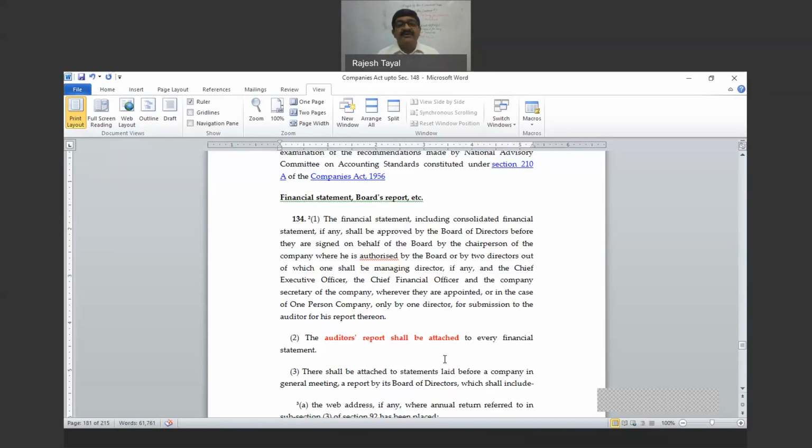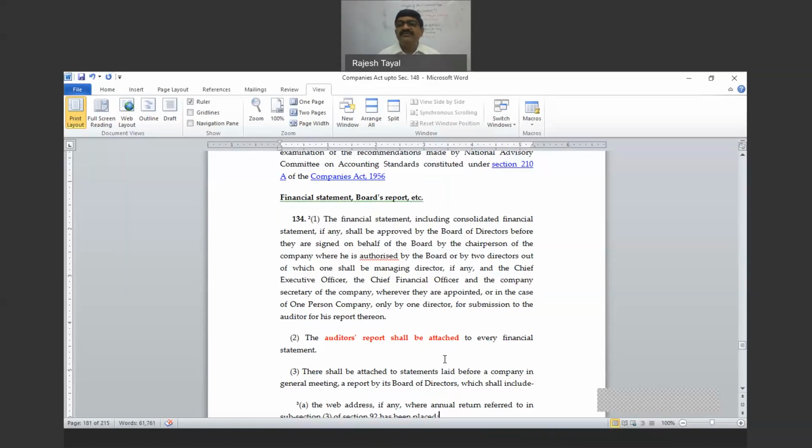Minimum requirement is: Chairman alone can sign if so authorized by the board. If not so authorized, the board can authorize two directors. One of them should be managing director. If more directors want to sign, more are always welcome. Nobody is prohibiting. In addition to directors who should sign, there should be chief executive officer, chief financial officer, company secretary, if any.